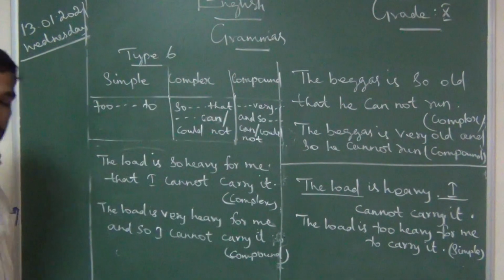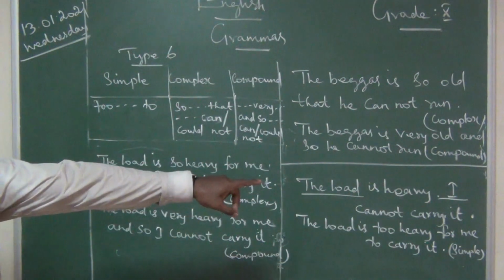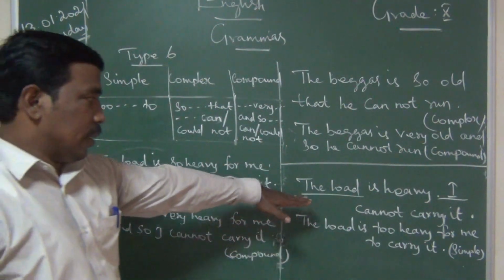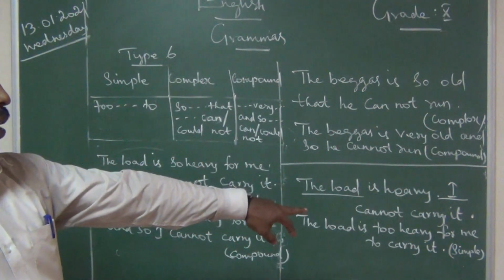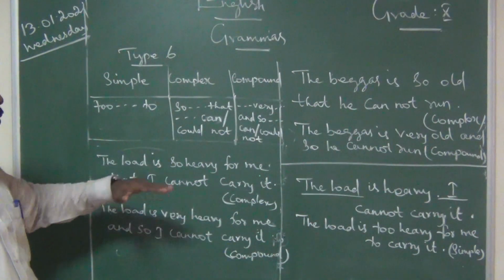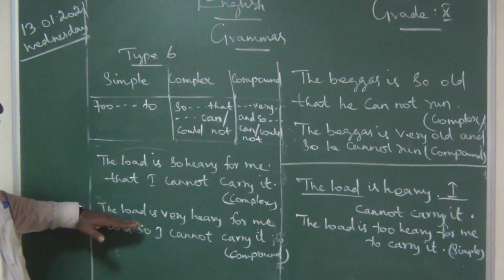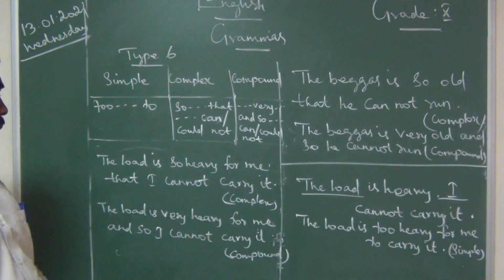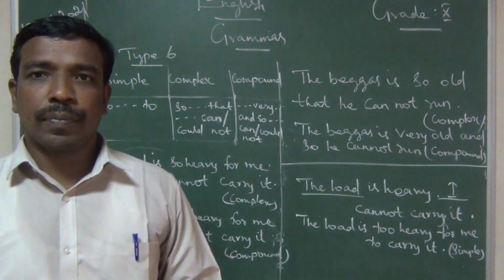So with the rule you write the answer. Okay, the model, if you see, you know very well. The load is heavy, I cannot carry it. That is two sentences. We are changing into a single sentence. The load is too heavy for me to carry it, simple sentence. The load is so heavy for me that I cannot carry it. The load is very heavy for me, and so I cannot carry it.